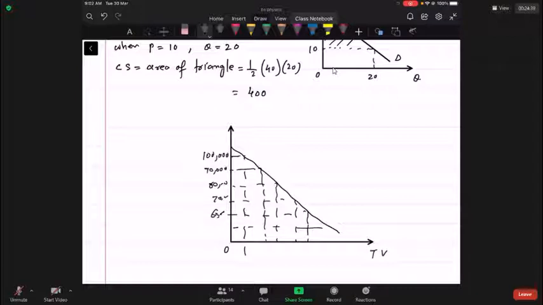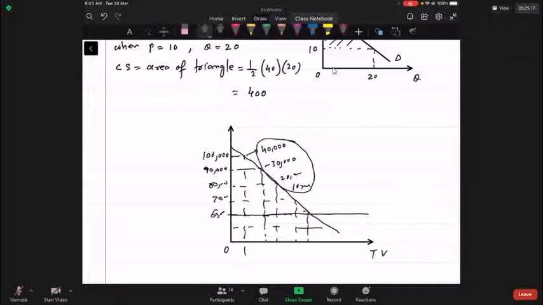For example, price in the market is 60,000. First individual whose willingness to pay is 100,000, he will go to the market, purchase the TV at the price of 60,000. So this first individual will be getting 40,000 as consumer surplus. Similarly, second individual willingness to pay is 90,000, but he also purchases the TV at the price of 60,000. This individual will be getting 30,000 of surplus. Next will be getting 20,000 of surplus. Next will be getting 10,000 of surplus. If I add all these, we will be getting the total consumer surplus.